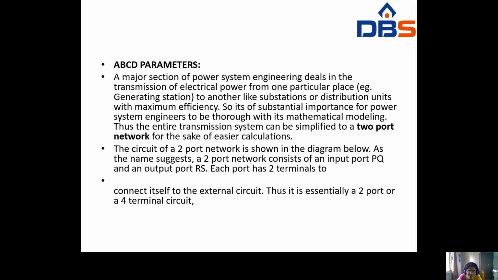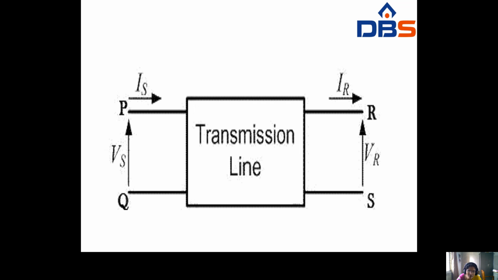As the name suggests, a two-port network consists of an input port PQ and an output port RS. Each port has two terminals to connect itself to the external circuit. Thus it is essentially a two-port or four-terminal circuit. This is one port, this is another port, this is the sending end and this is the receiving end. That's why it is called a two-port network or four-terminal network.